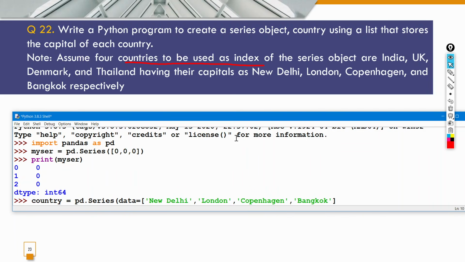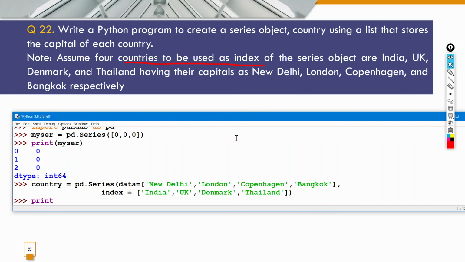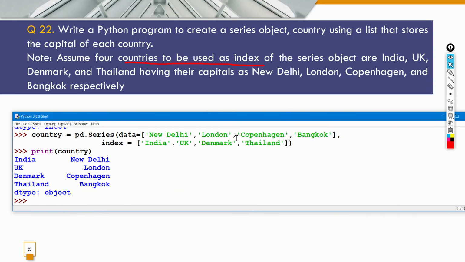Okay, and then square bracket close, then we'll put a comma here, and then we'll write index is equal to, and within the index we'll specify the country names. Respectively that is India first, then UK, then Denmark, and then finally Thailand. So this will create a series for us. Close the square bracket, close the parenthesis of the series, press enter, and now if you print the series, that is country, you will get the actual output. So this is the series that's been created. India, UK, Denmark, Thailand are being used as indexes and their capitals as their data values.